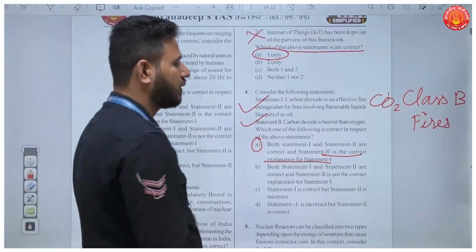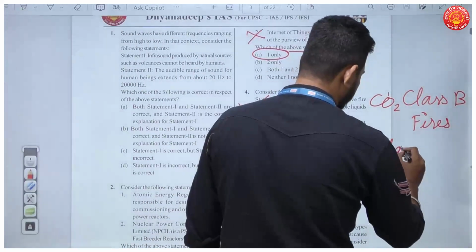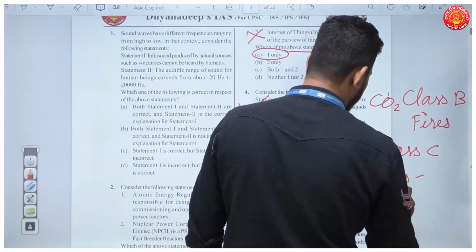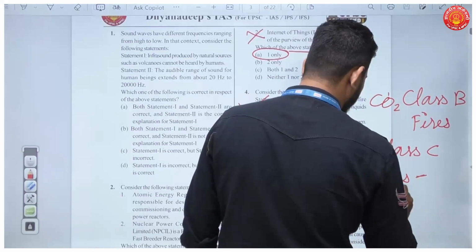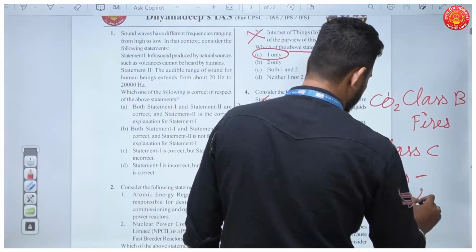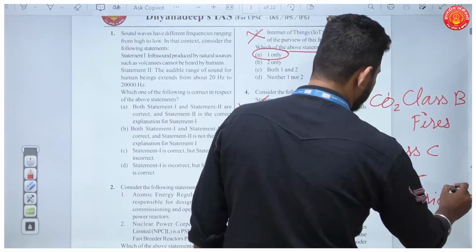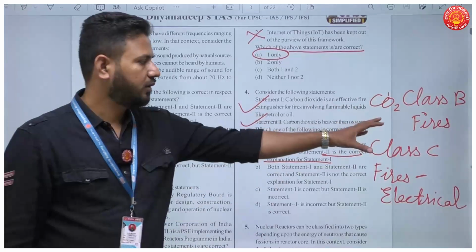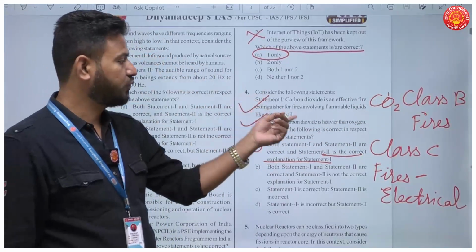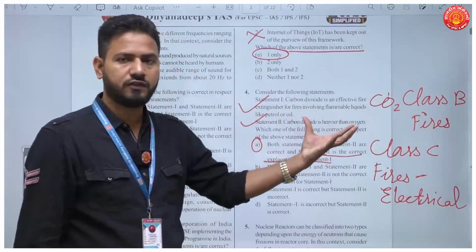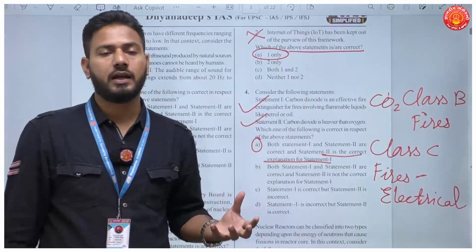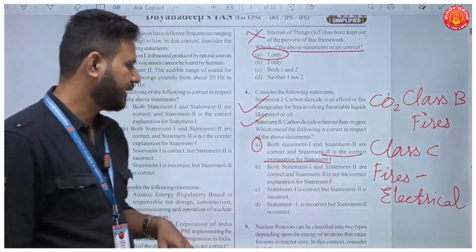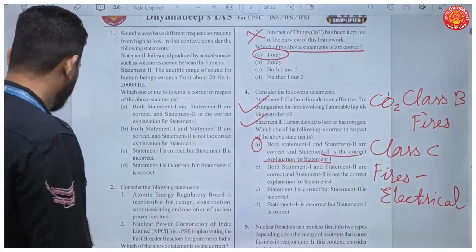Okay, there are also Class C fires. Class C fires, they are about electrical appliances. Electrical short circuit and all these fires are known as Class C fires. Okay, why these are important? Because not necessarily UPSC will be giving you in the question that the fire involves flammable liquids like petrol and oil. They'll straight away give you Class B fires, Class C fires. Okay, so you should be knowing that as well. Answer for question number 4 is A.